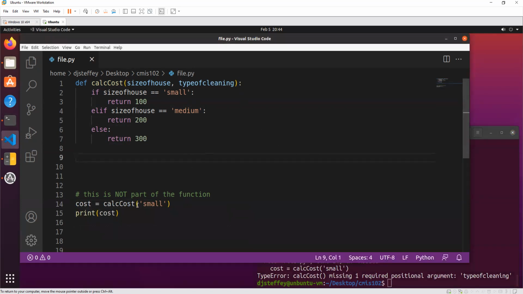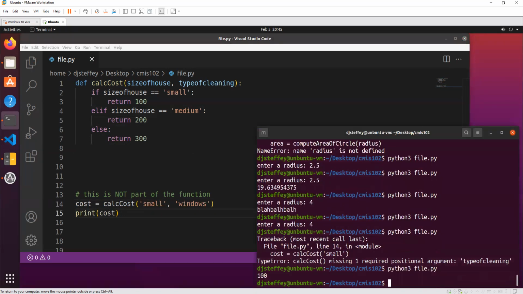It gives me an error because another good teaching point is this function expects two things, right? It's expecting you to give it these two arguments. I made a mistake and only gave it one. So it actually needs two. So let's say I give it small and windows. Now let's run it. And it gives us 100, like I expected it to.